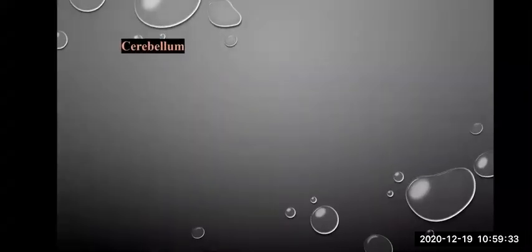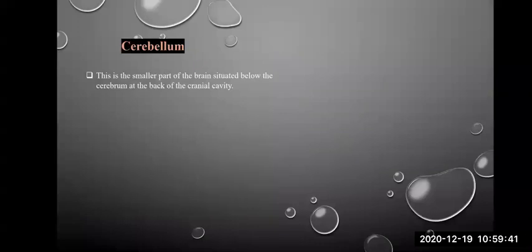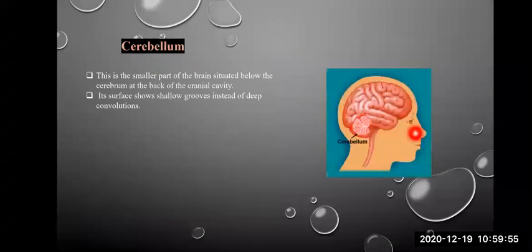Now, next part is the cerebellum. This is the smallest part of the brain. It is present just below the cerebrum. The number of grooves over here are actually shallow, and even the number is very less. See, this is the cerebellum. Below the cerebrum is the cerebellum. This is a very small part of the brain.